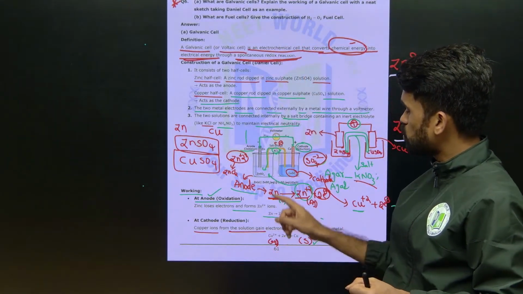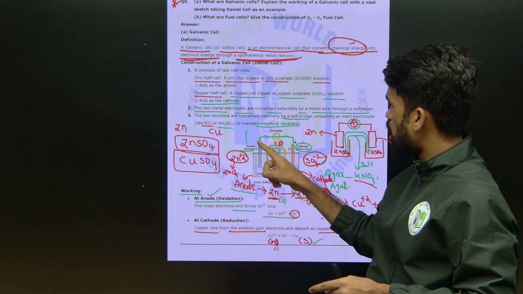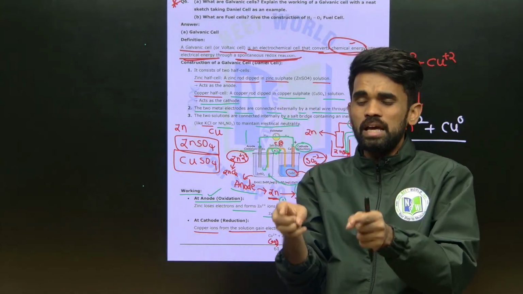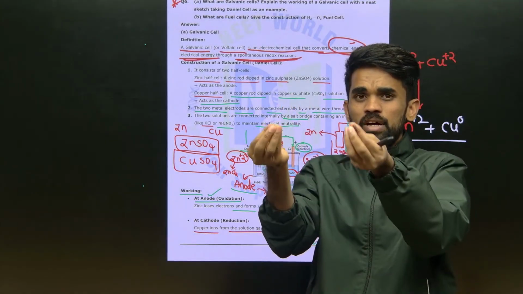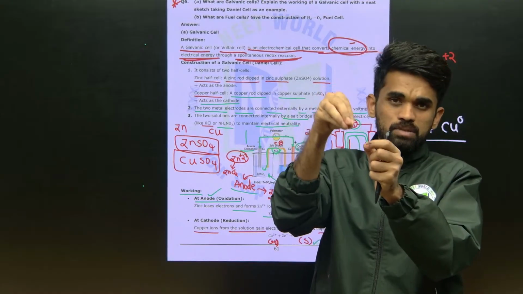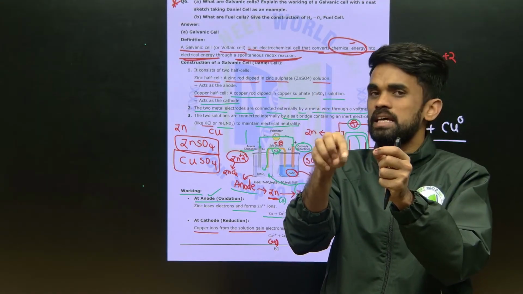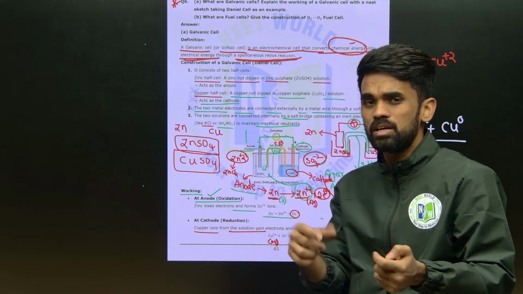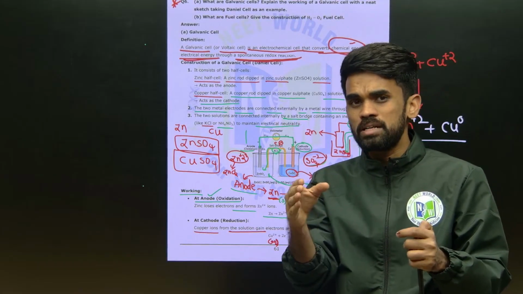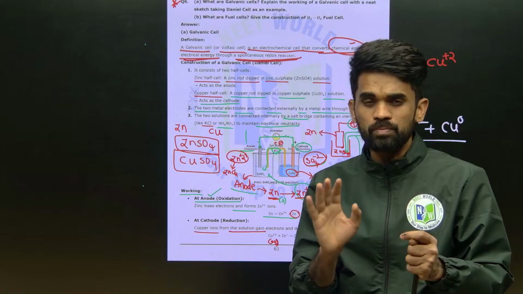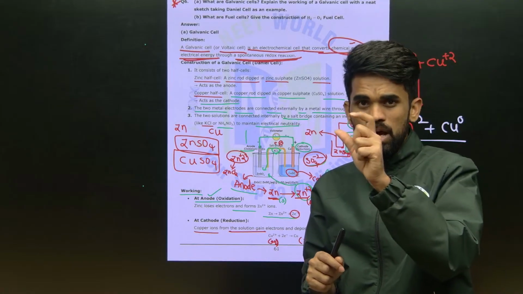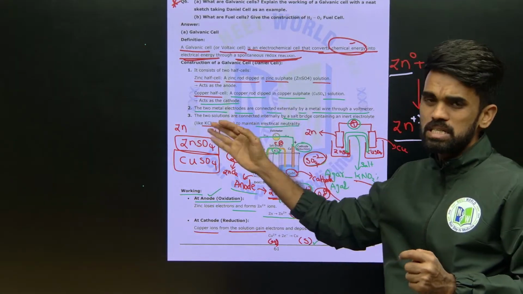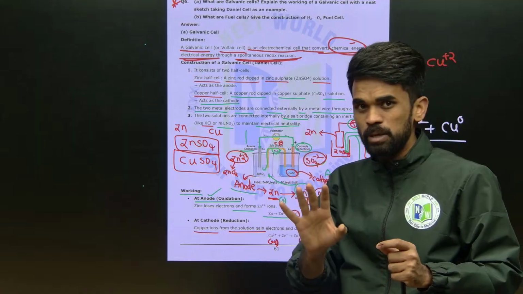Okay, and next, see only half the circuit is complete, so in order to complete it I am using a salt bridge. Salt bridge is nothing but a U-shaped tube filled with agar agar gel mixed with an inert electrolyte like KCl or ammonium nitrate. We should not take everything, NaCl is not preferred here, only electrolytes like KCl or ammonium nitrate are used, because the cation and anion should have equal transport numbers. That is not required for the exam, just write the example mentioned here, that's enough for the IPE exam.